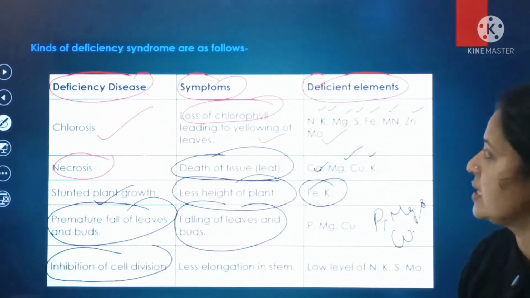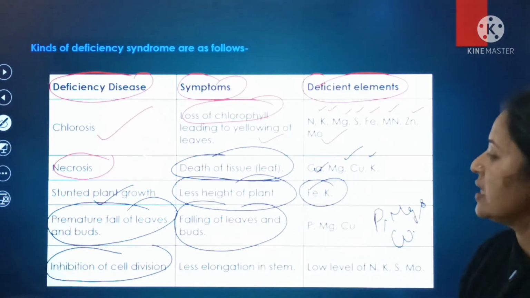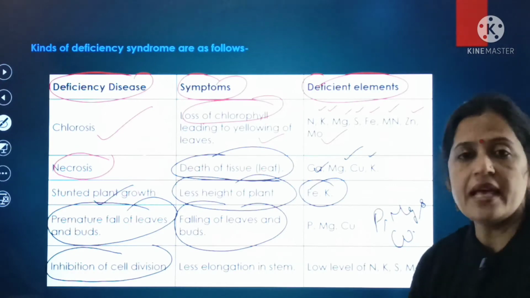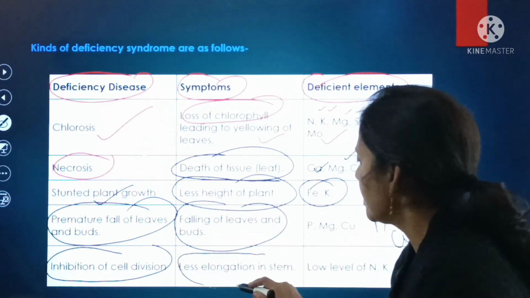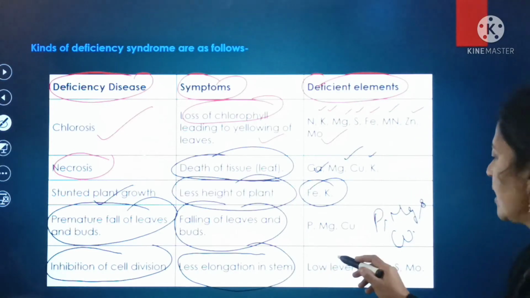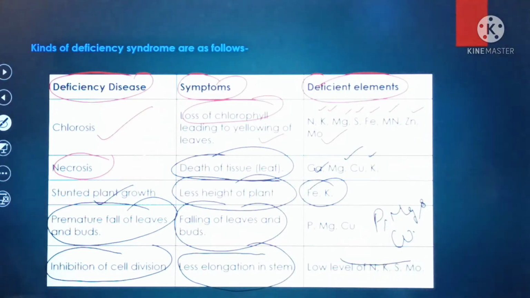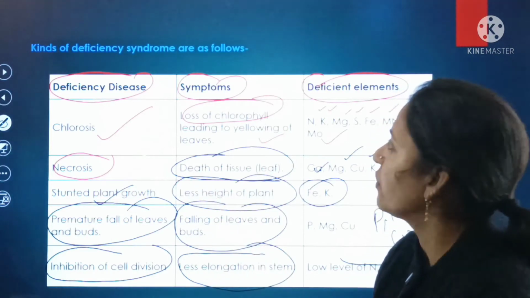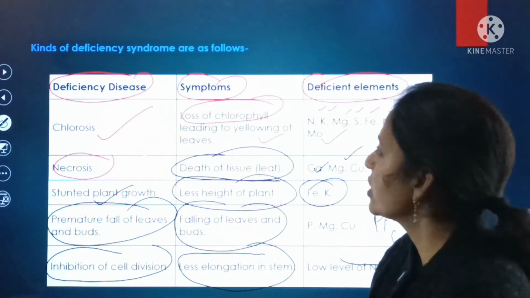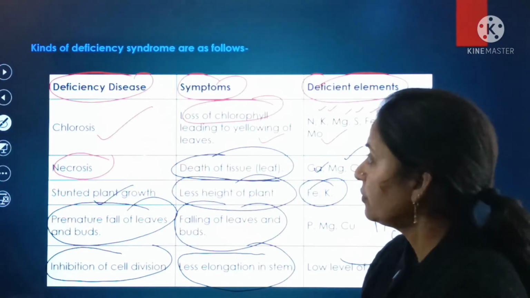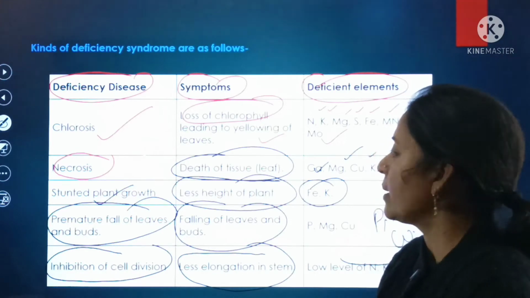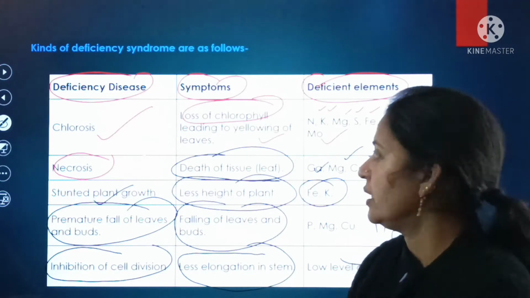Next deficiency disease is inhibition of cell division. Here the symptom is less elongation of the stem, and the deficient elements are low levels of sodium, potassium, sulfur as well as molybdenum. So these are the kinds of deficiency syndromes: chlorosis, necrosis, stunted plant growth, premature falling of the leaves and the buds, as well as inhibition of cell division.